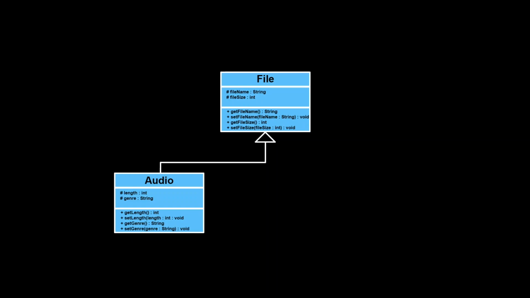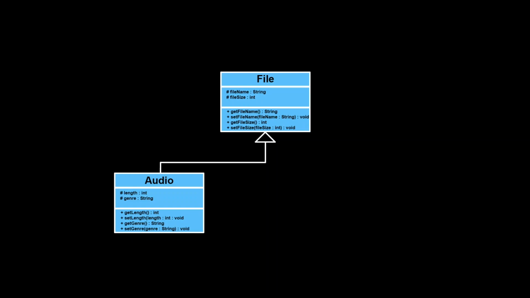We could use inheritance to create a subclass of the file class, and within this new class we could create new attributes like length, genre, and bitrate. Of course, the getter and setter methods would also be added to the audio class. Now keep in mind, by utilizing inheritance, the members of the file class will be accessible to any audio object, meaning the attributes file name, file size, and date created, along with the corresponding getter and setter methods for each of these attributes, will be able to be used by an instantiated audio object. This is possible without having to instantiate a file object.